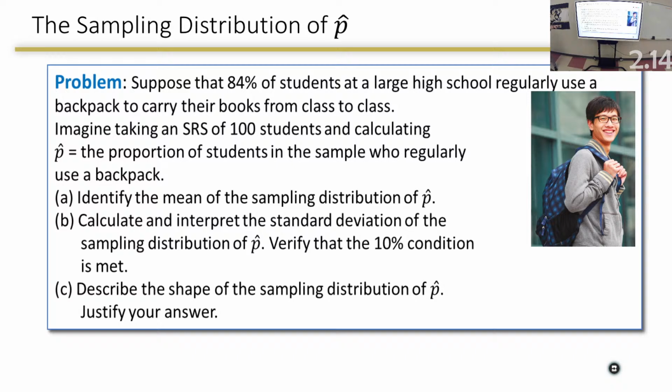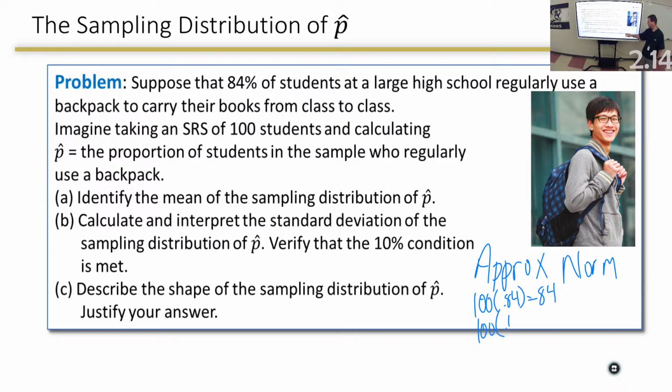Okay, now they want me to describe the shape of the distribution. Well, my bet is it's approximately normal. And you've got to use the word approximately. You can't abbreviate it. But you can't say it without proving it. So let's prove it. N times P is 100 times 0.84, which is 84. And 100 times 0.16 is 16. Both are greater than 10.